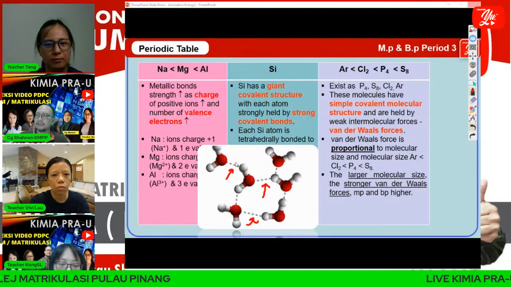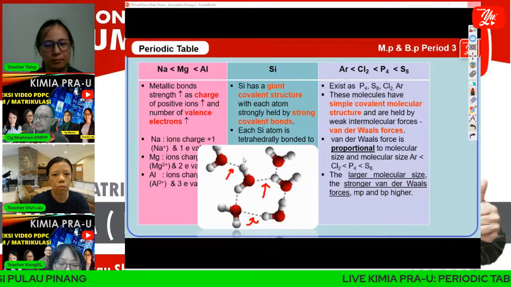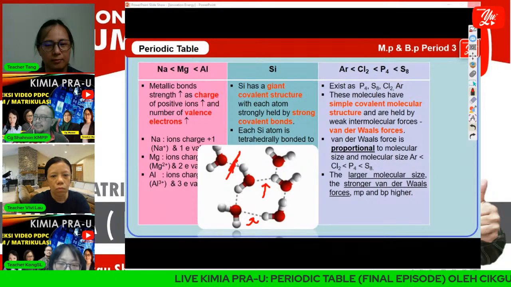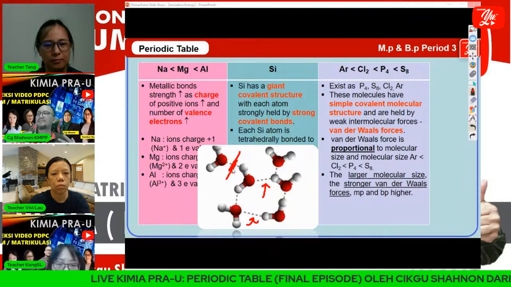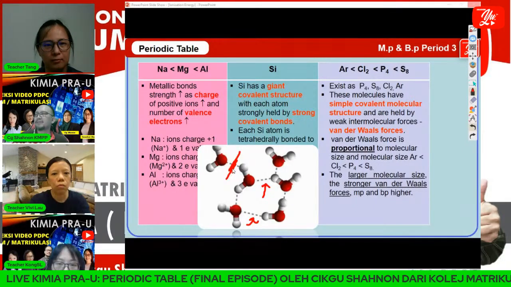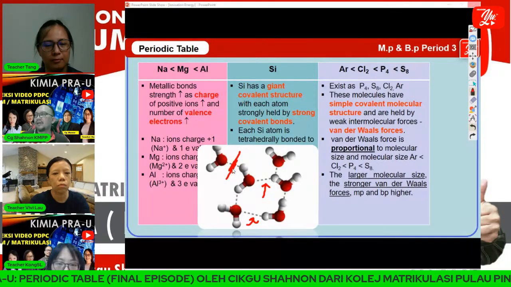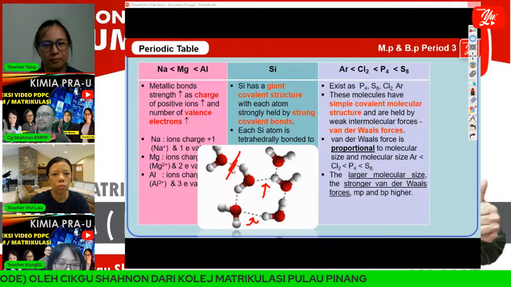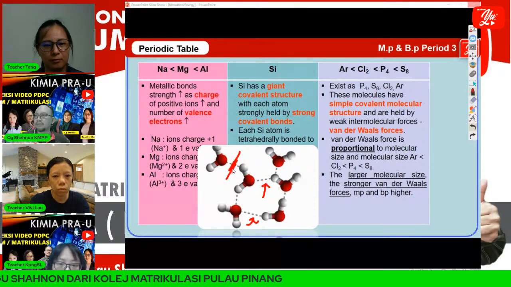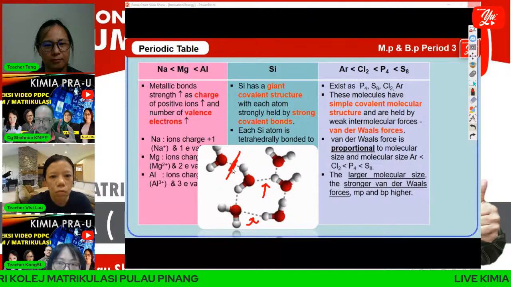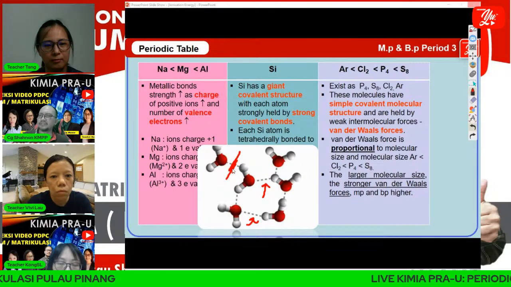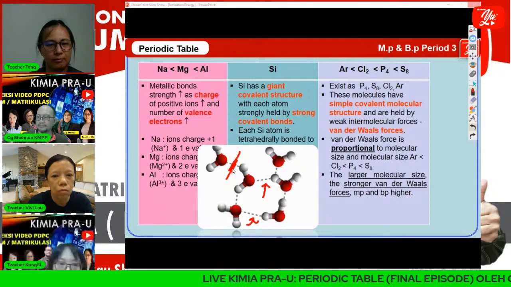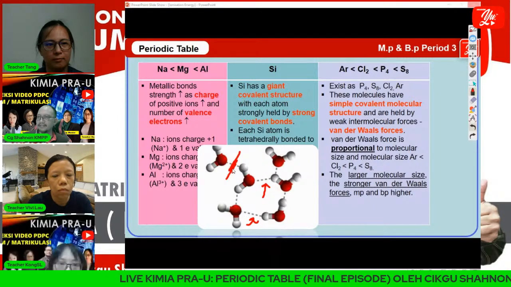Not strong enough, so less energy is needed to break this bond. That's why the melting point and boiling point of simple covalent structures are less than silicon and also metallic bond. Metallic bond is also a giant structure, as we can see in the model before.